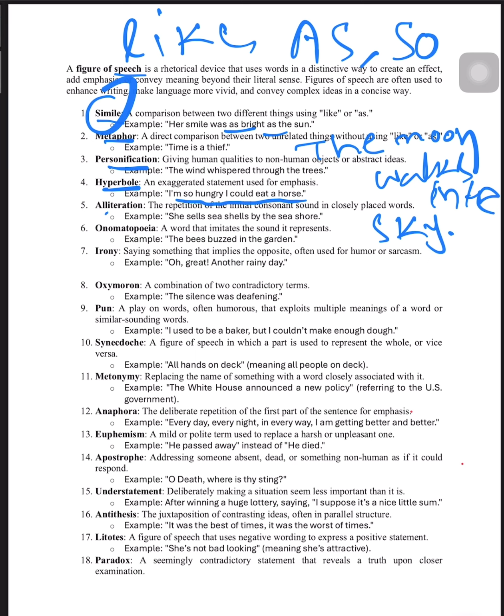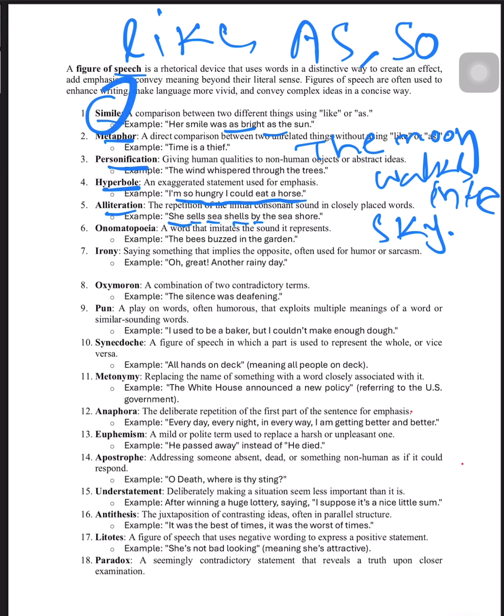Next, what is alliteration? The repetition of the initial consonant sound in closely placed words. So in a sentence, you see: she sells seashells by the seashore. So here you see the consonant sounds have been repeated multiple times.